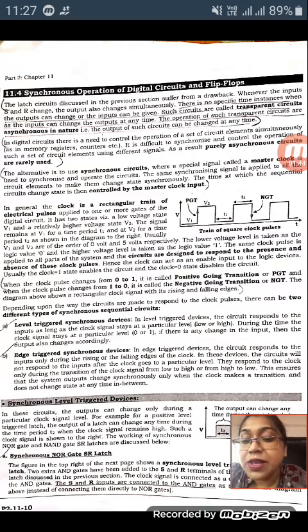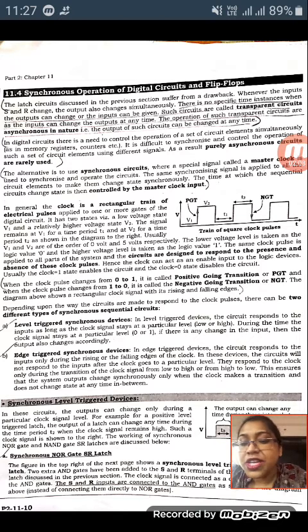If there is a need to control the operation of a set of circuit elements simultaneously, it is difficult to synchronize and control the operations of such a set of circuit elements using different signals, as in a purely asynchronous circuit. So that is the problem of the asynchronous circuit, controlling the operation. This problem can be overcome in a synchronous circuit.